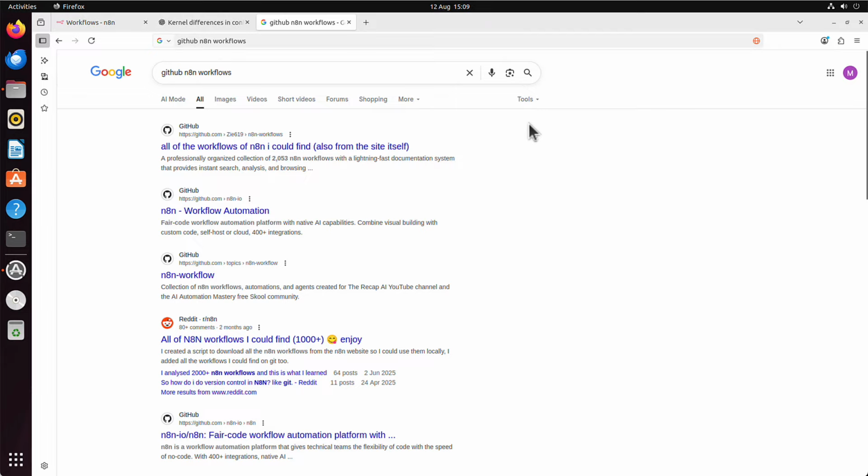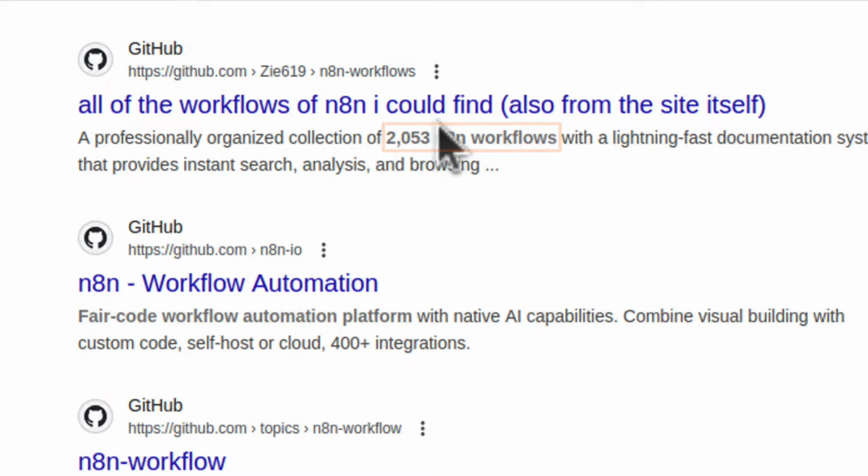So finding ones on the n8n website is very simple, but let me show you how you can easily find those other ones in remote repositories. Let's just Google something like, I don't know, GitHub n8n workflows. I will just press enter, and I will pick, I don't know, the very first link, okay? It already says this one is 1000 workflows. Here in the first link we've got 2053 workflows.